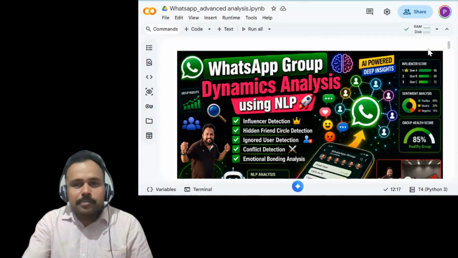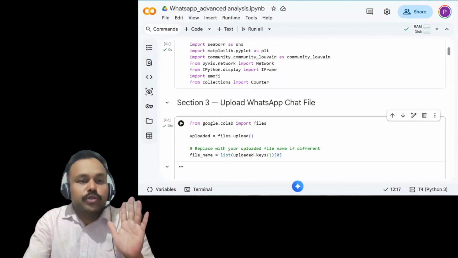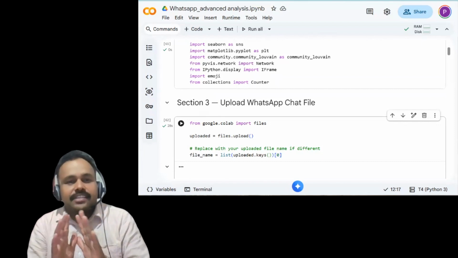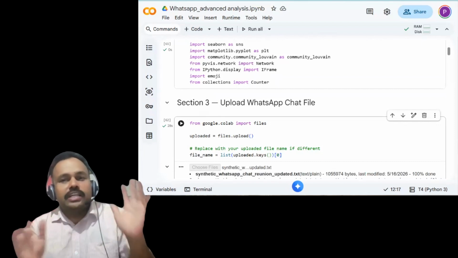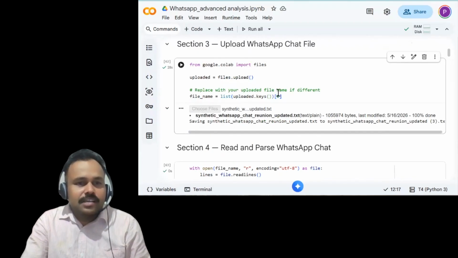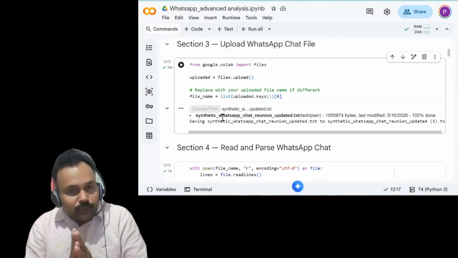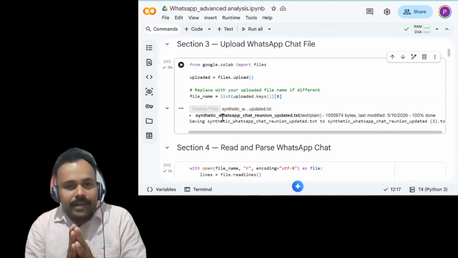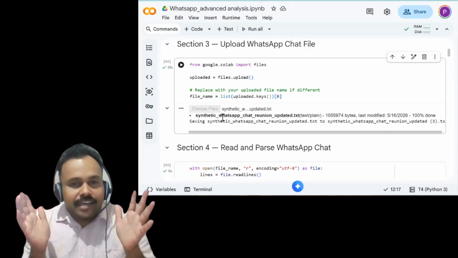For demonstration purposes, I have taken a data set from a WhatsApp group connected with a students community. They are rejoining after a long time. The data file name is synthetic WhatsApp chat reunion, which is in text format. It's almost around 10-15 MB.